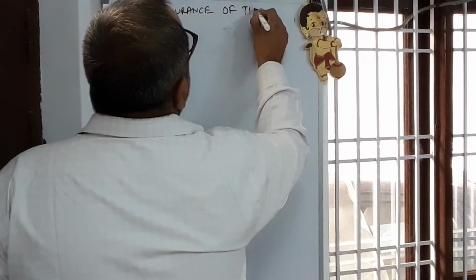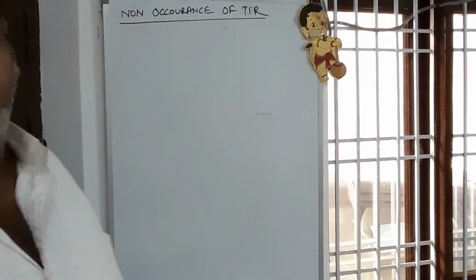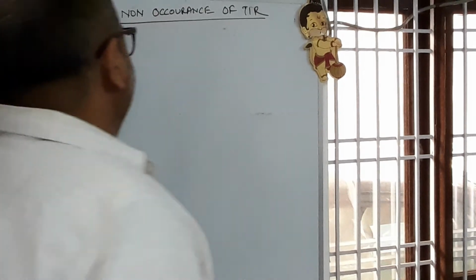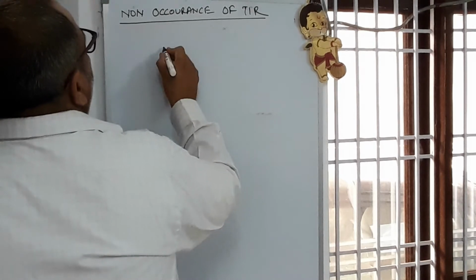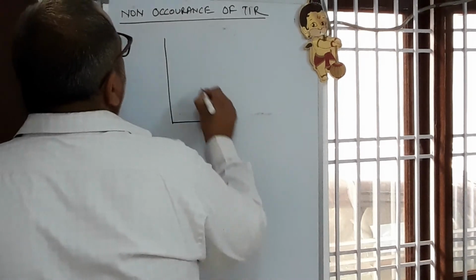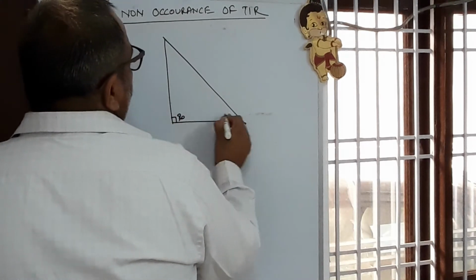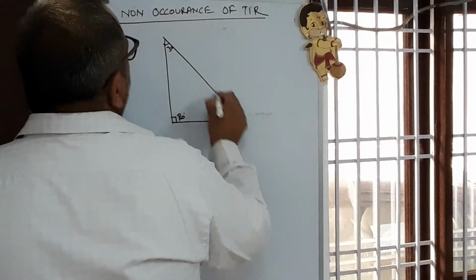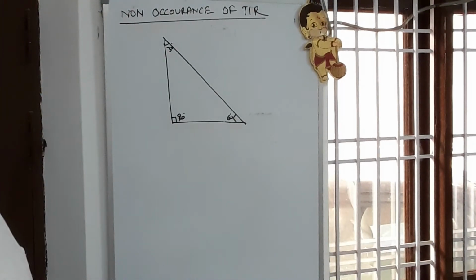Such cases, if I have taken a right angled triangle of 90, 60 and 30, this angle is 90, 60 and 30. Just see the figure carefully, it is different.